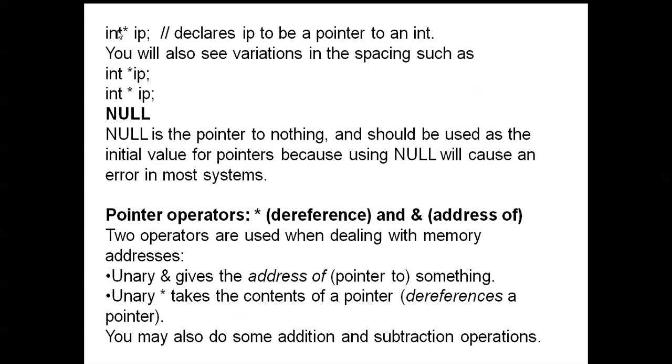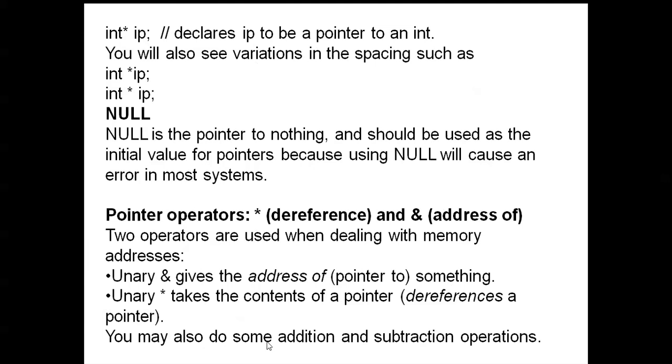Here you can see the declaration of a pointer: int, a space, an asterisk and ip. Next, pointer operators: two operators are there, the dereferencing operator and the address operator. By using these, we can find the address of a variable. The asterisk is unary and takes the content of a pointer, and the ampersand gives the address.